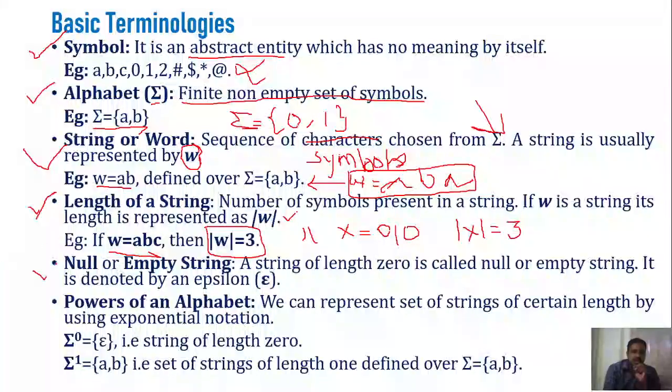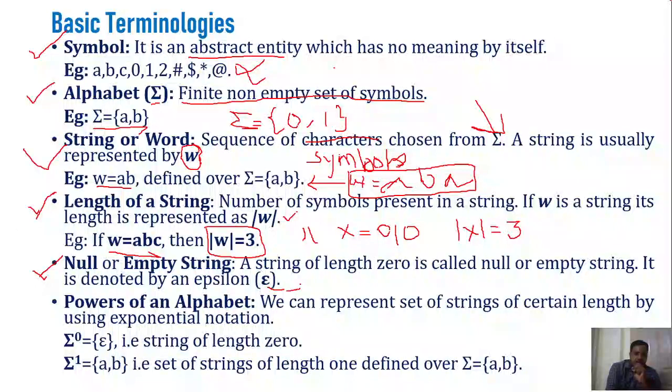Next one, null string or empty string. A string of length 0 is called a null string or empty string. In formal languages and automata theory, this null string is represented by epsilon. So epsilon is nothing but a string of length 0. We will be using this epsilon in our computational problems in the coming sessions, and at that time you will understand the significance of epsilon.